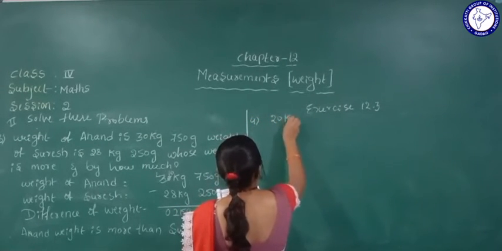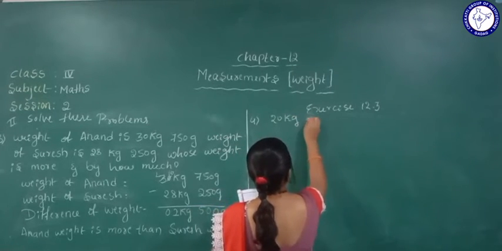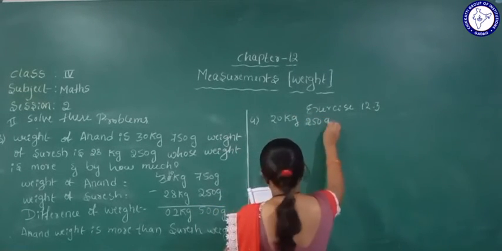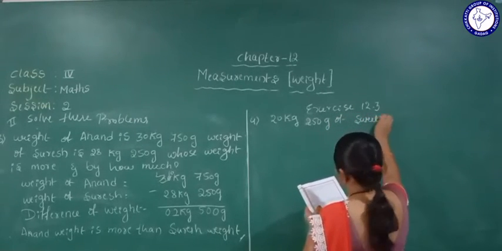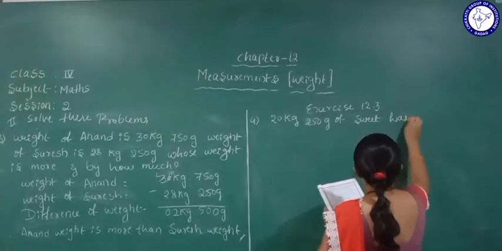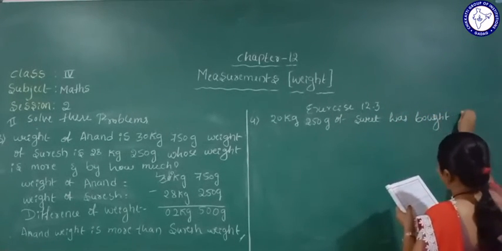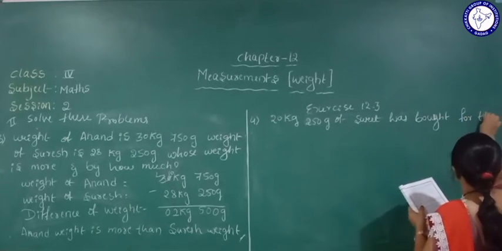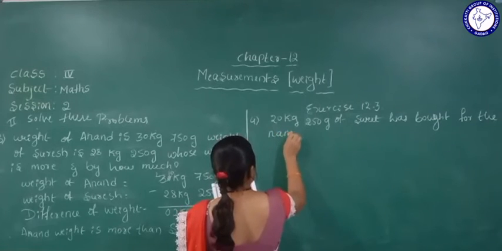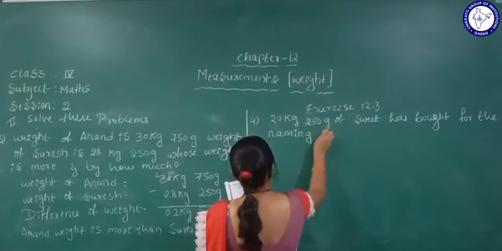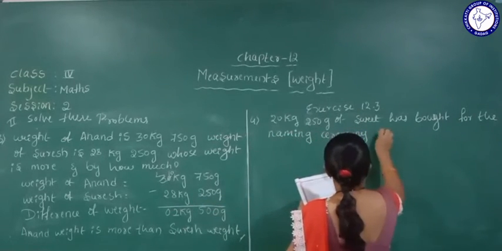20 kg, 250 gram of sweet was bought for the naming ceremony of a child.